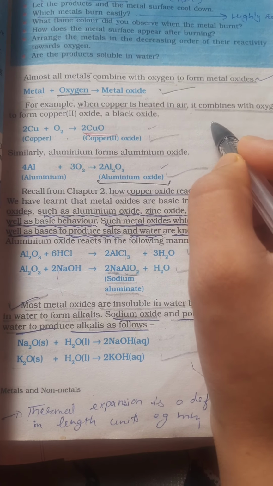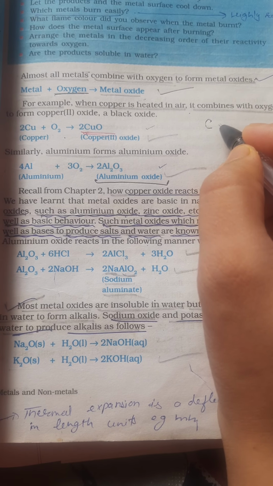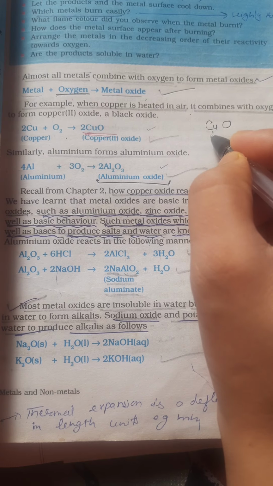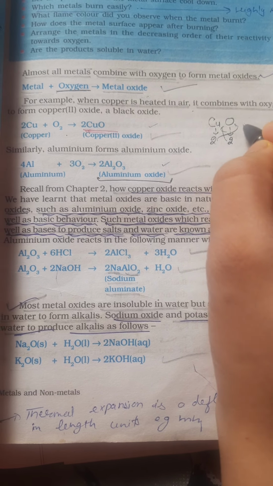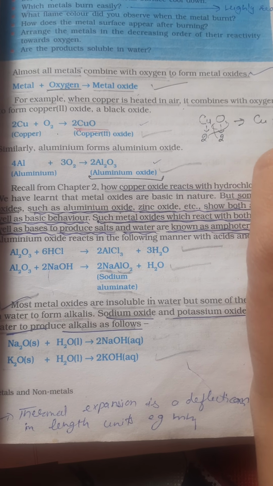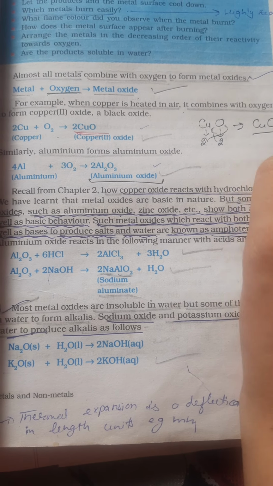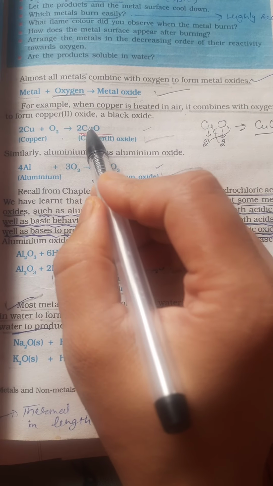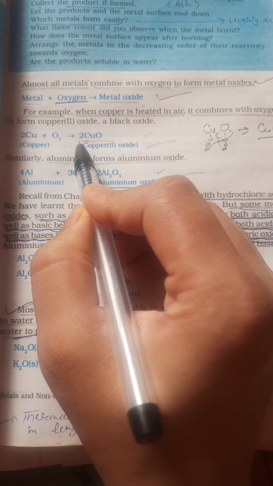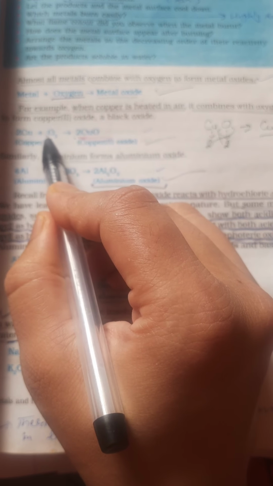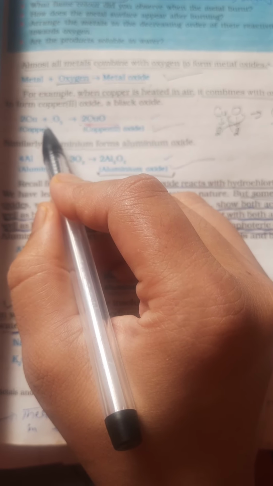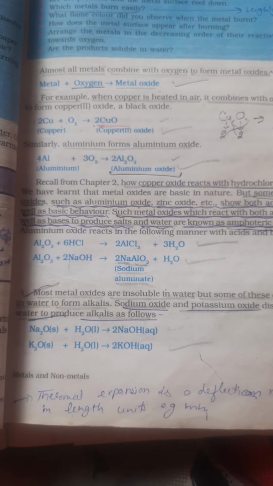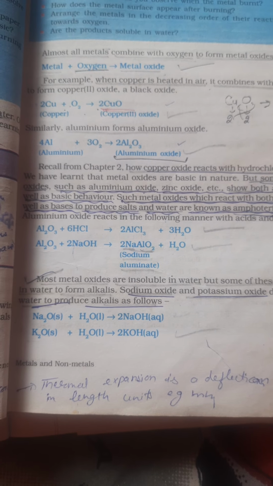What is the meaning of 2 oxide? Because the oxidation number of copper is 2 here. It is copper oxide, having valency 2. So it will go here, it will go here. So we can write it as CuO. And to balance, we write 2 here: 2 Cu reacts with O2, and copper oxide is formed.